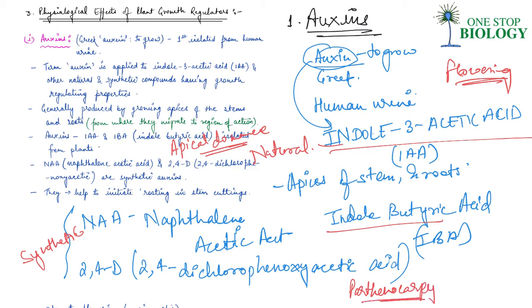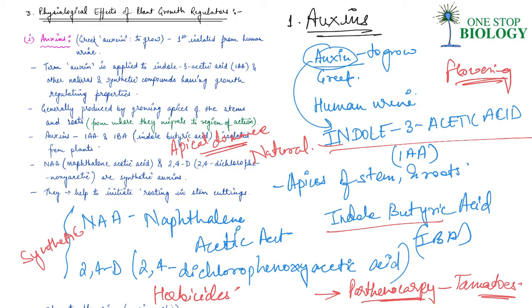It is also known for inducing parthenocarpy, and this happens in tomatoes. So basically, they also induce development into fruit without fertilization, right? Now, they are also widely used as herbicides, right? So basically, 2,4-D is used to kill dicot weeds and they do not affect mature monocot plants. Apart from that, it is also used to prepare weed-free lawns for gardeners.